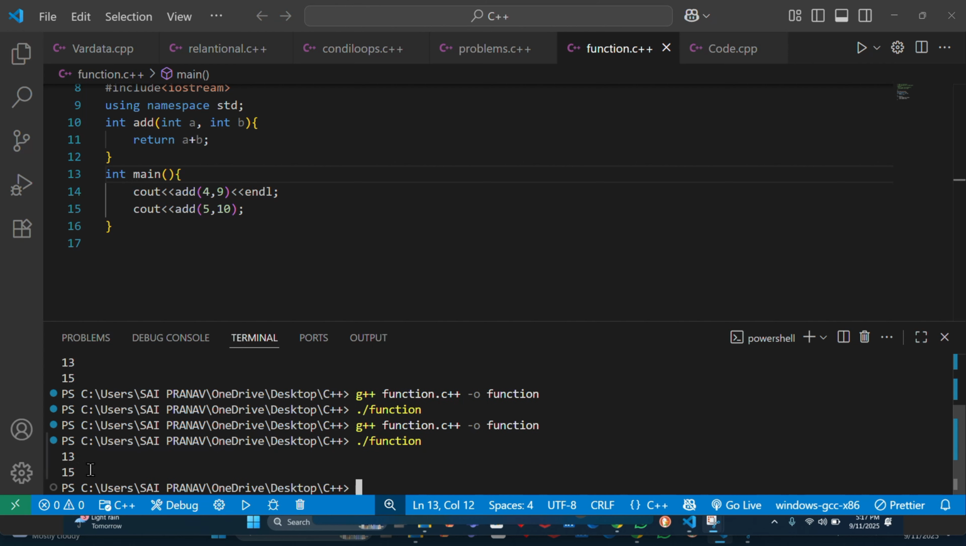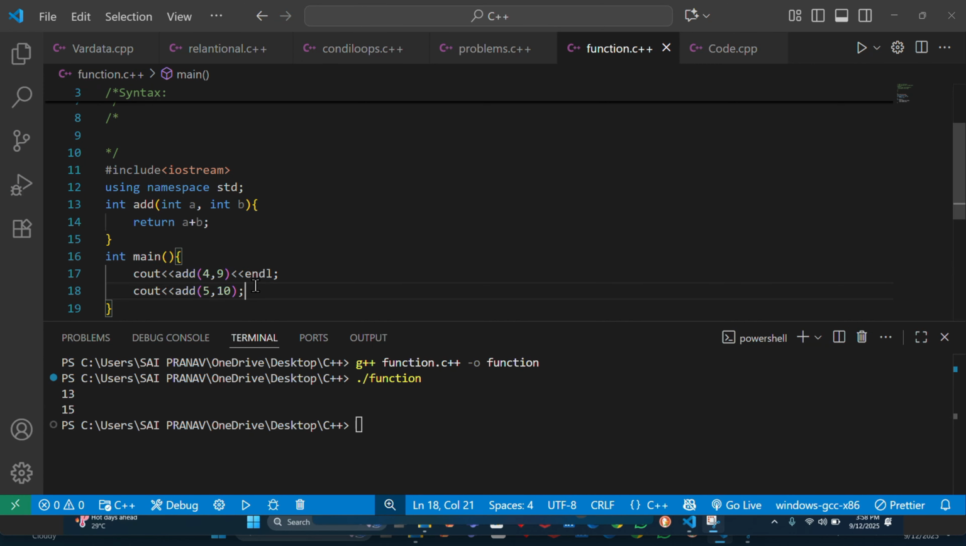See, we got the same 13 and 15 as our outputs, but we wrote the logic only one time. That is the importance of functions. We write once and we can use it multiple times, or n number of times, wherever we want. So functions play a vital role in programming languages. Without functions, the code will be messy and unreadable, and errors can't be fixed as easily as with functions. Now we will discuss types of functions.